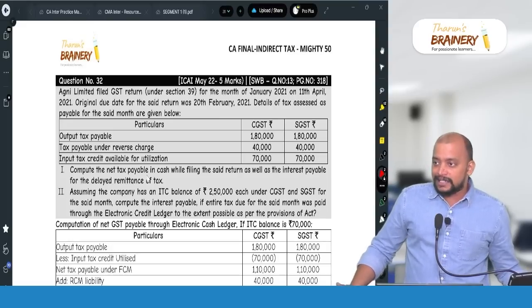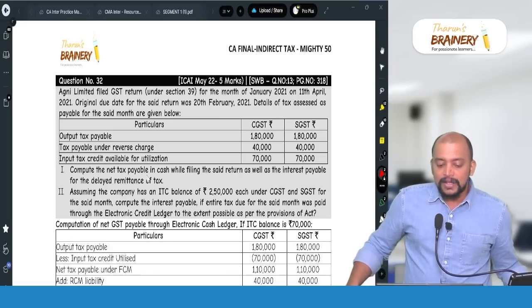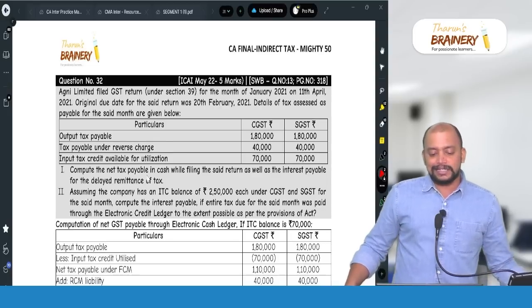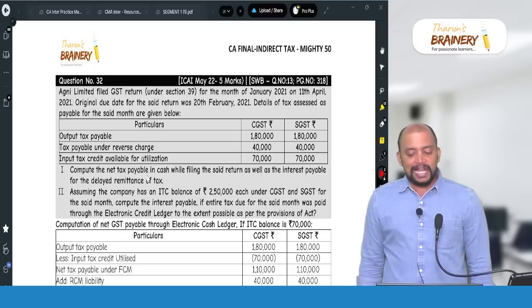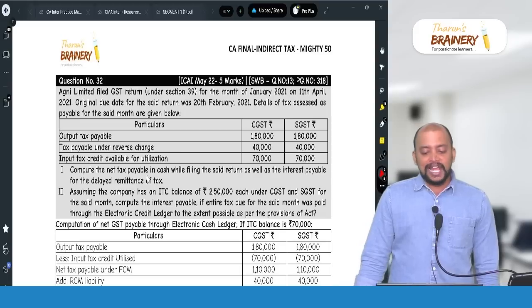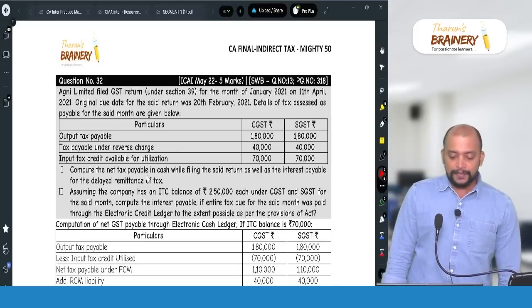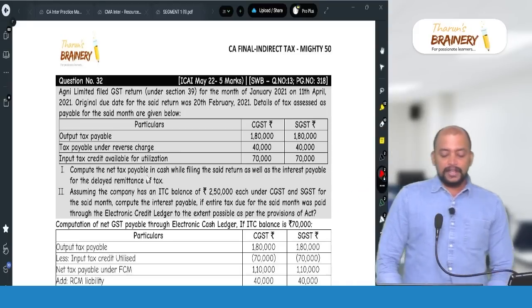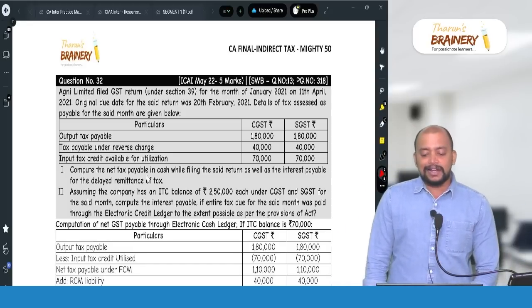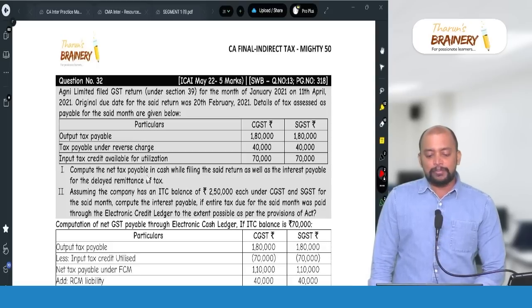So there is a delay in filing 3B. The original due date for the said return was 20th February. Details of tax assessed as payable for the said month are given below. CGST, SGST output tax payable 1,80,000, tax payable under reverse charge 40,000, input tax credit available for utilization is 70,000. Compute the net tax payable in cash while filing the said return as well as the interest payable for the delayed remittance of tax.